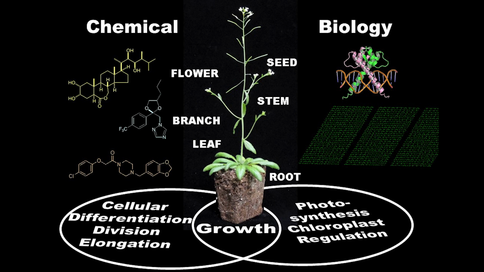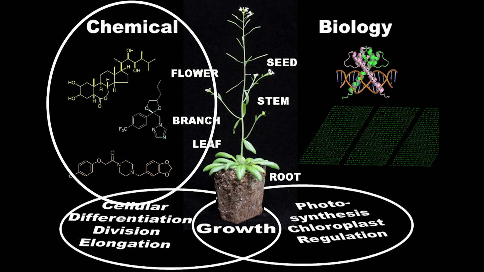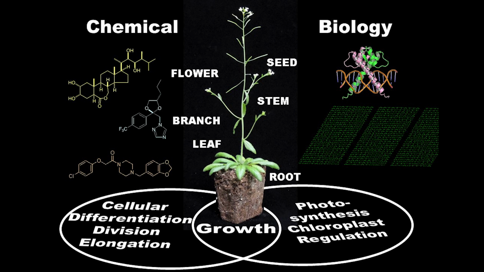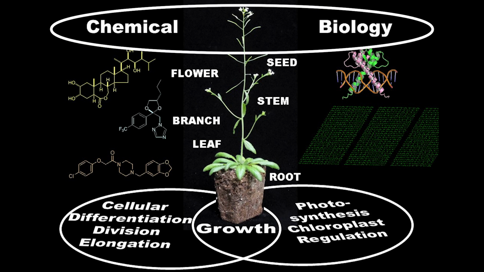Based on this idea, we are trying to use chemicals as useful tools in plant biological research. The right side is genome and protein, which is currently famous molecular biology. The left side is natural and synthetic chemicals that have bioactivity on plant growth. This new strategy of using chemicals to reveal unknown mysteries of biology is now called chemical biology. We are trying to reveal the plant growth mechanism by the plant chemical biology approach.